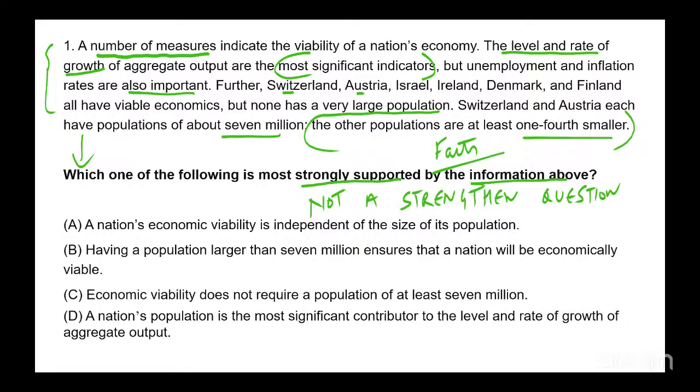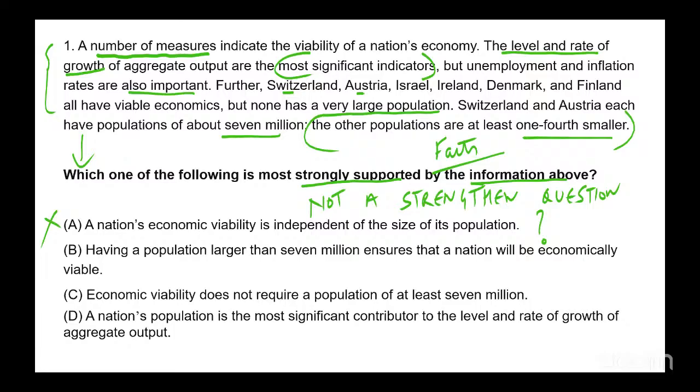Now let's look at the options. A says a nation's economic viability is independent of the size of its population. Do we know this from the passage? And I'm looking at this option and I'm saying, I don't know. There's a question mark. I don't know whether it is independent of the size of population. I don't know because it's not really given. So if there is a question mark, the option is incorrect.